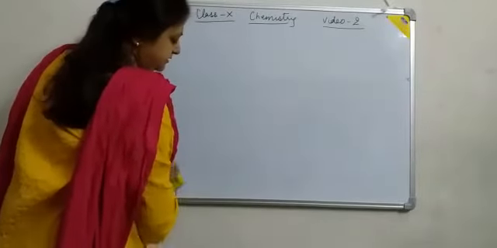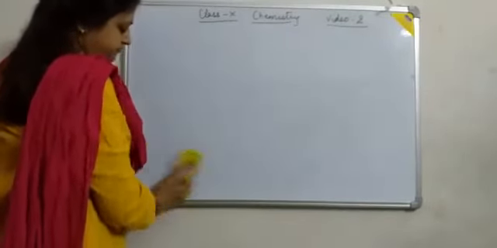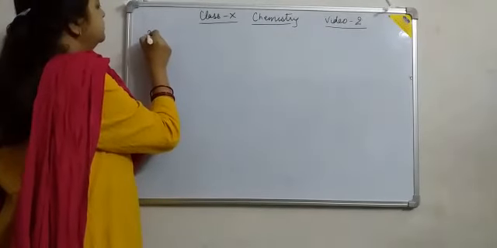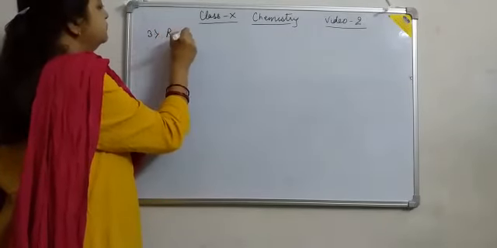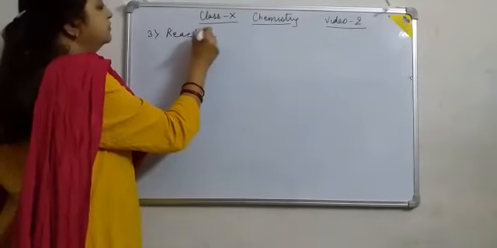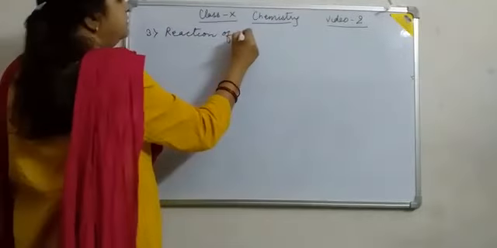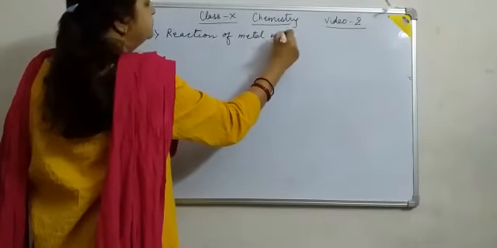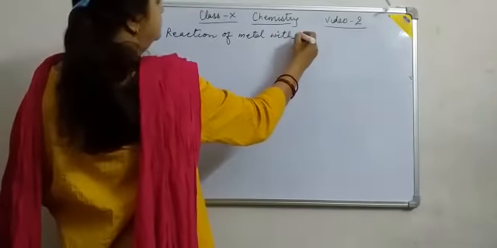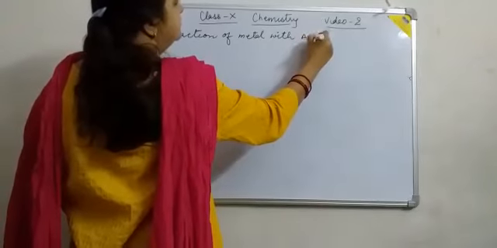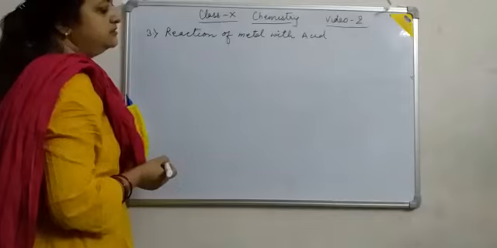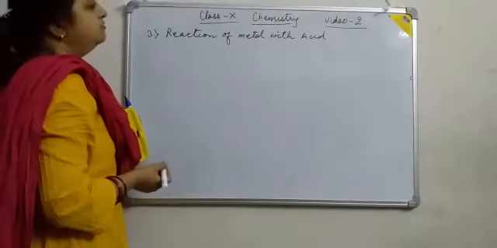So our next, third reaction is the reaction of metal with acid. As we discussed the reaction of metal with acid in the Acids, Bases and Salts chapter, take a quick revision of it.